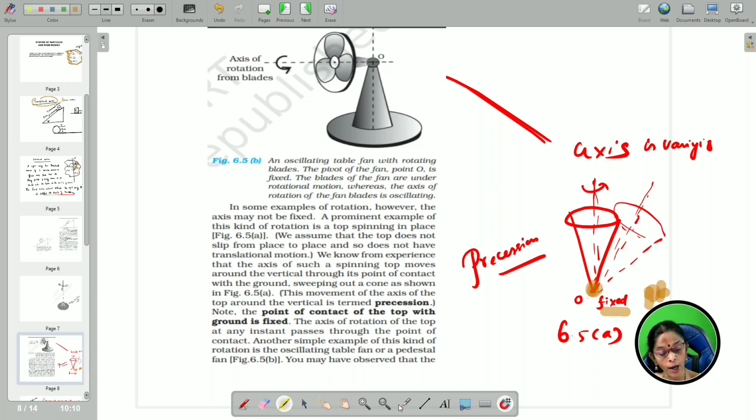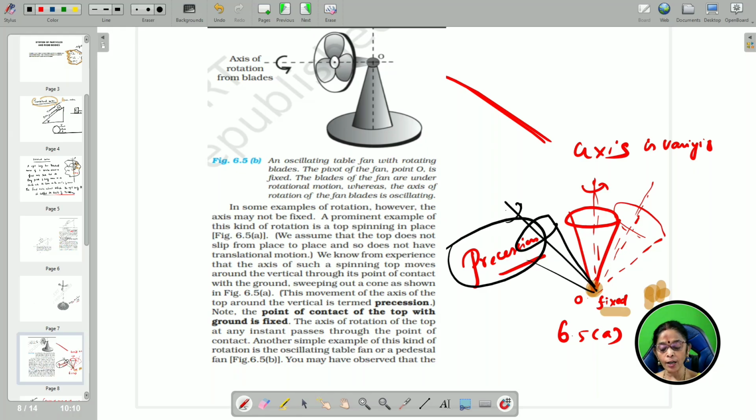Around the fixed point, what happens? The top's axis keeps on moving, hither and thither. Therefore, this kind of motion of the top, in which the point O is fixed whereas the axis keeps changing, is called precession.